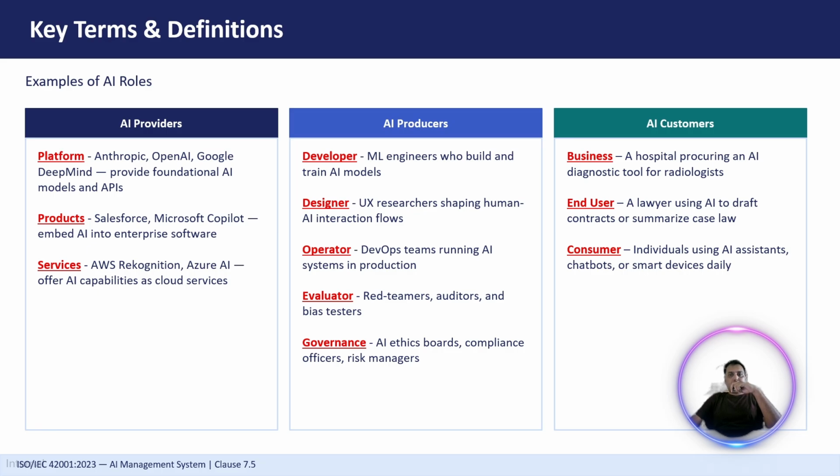End users are those who interact directly with AI, performing their work, such as a lawyer using AI to summarize their legal documents, right? Then we have consumers. Consumers basically use AI every day like an assistant, right? For example, ChatGPT, Alexa, smartphones' AI features, right? So we are actually using AI on our day-to-day basis. Those are the consumers.